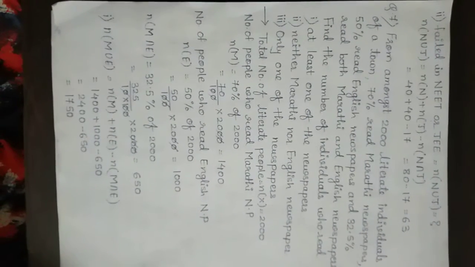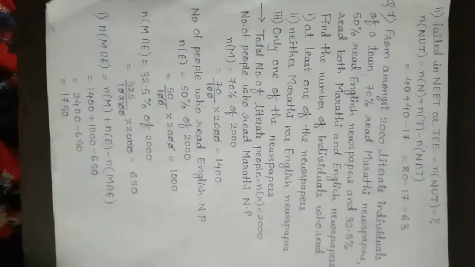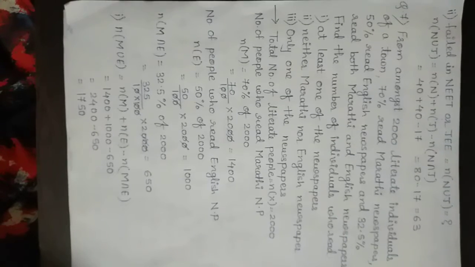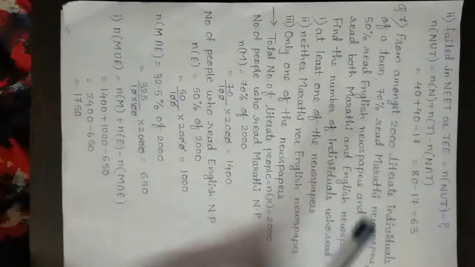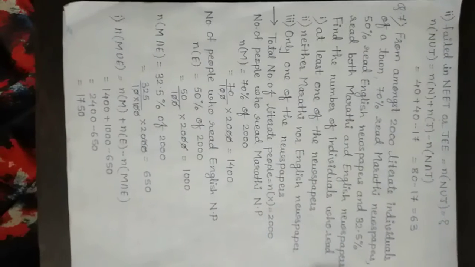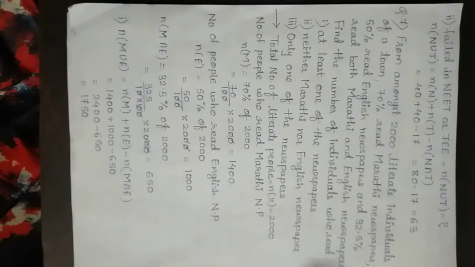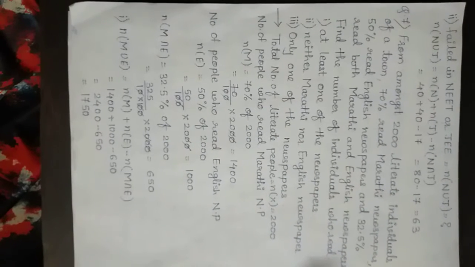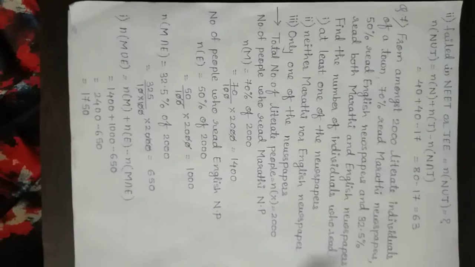From amongst 2000 literate individuals of a town, 70% read Marathi newspaper, 50% read English newspapers, and 32.5% read both Marathi and English newspapers. Find the number of individuals who read: first question, at least one of the newspapers; second question, neither Marathi nor English newspaper; and third question, only one of the newspapers.